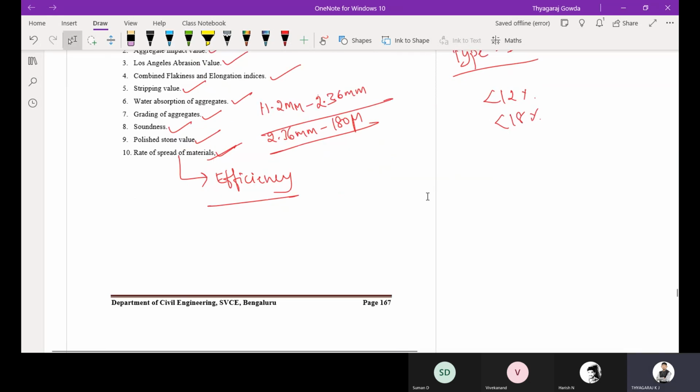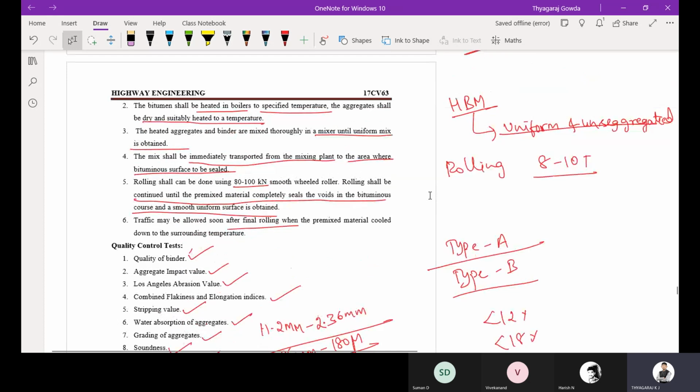Is it clear? Kindly respond. Seal coat, is it clear?